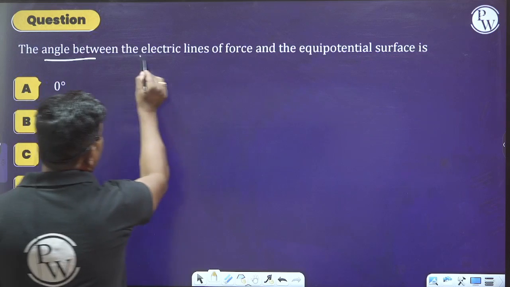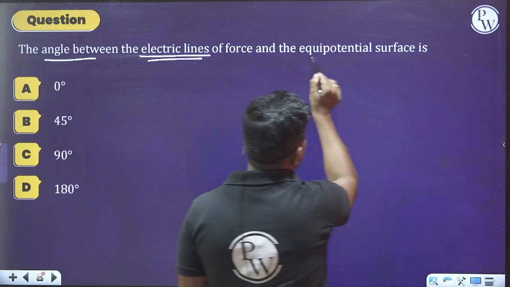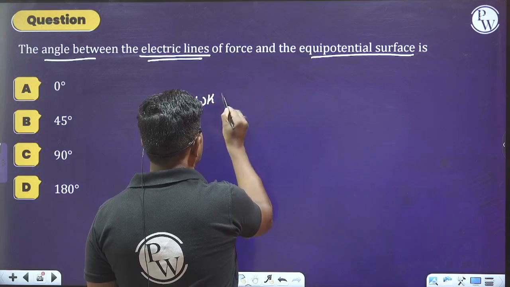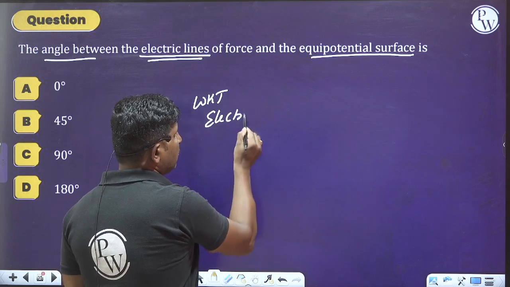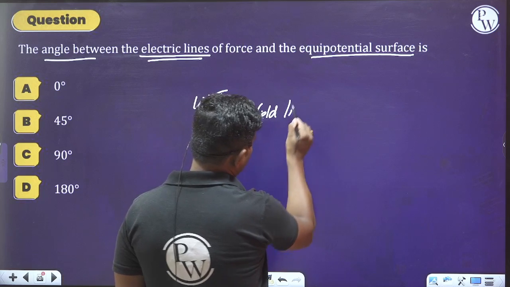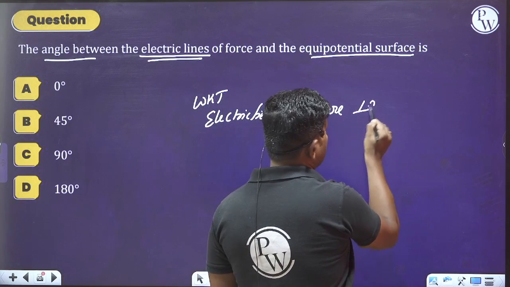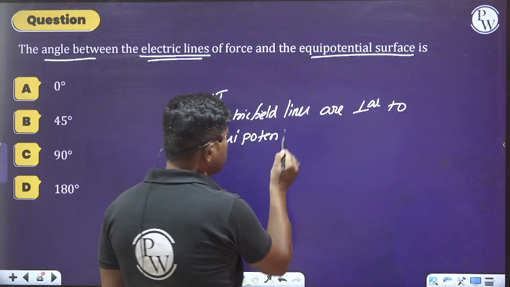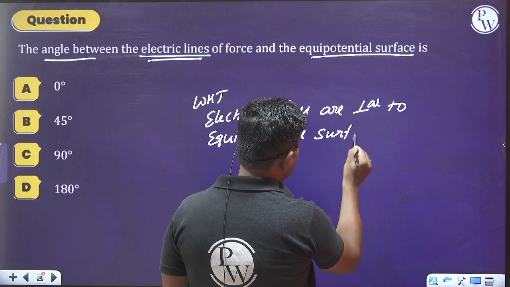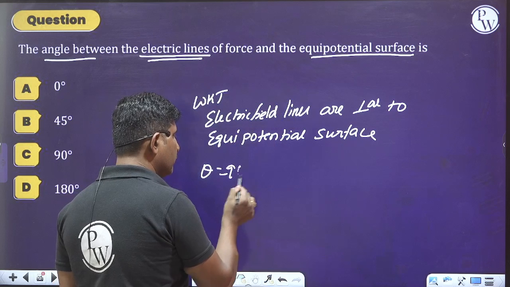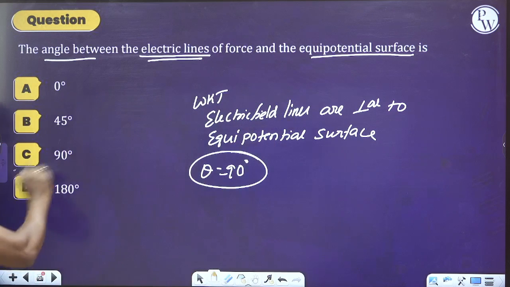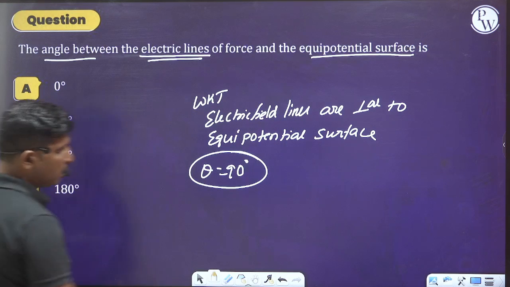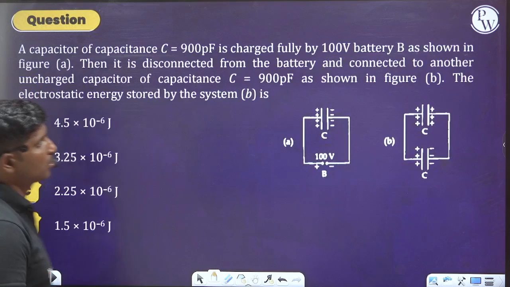The angle between electric field lines of force and the equipotential surface: I said to you that electric field lines are always perpendicular to equipotential surfaces. Therefore, the angle between the field lines and the equipotential surface will always be equal to 90 degrees. Okay, I hope you are understanding these questions clearly. Now similarly, move on to the next question.